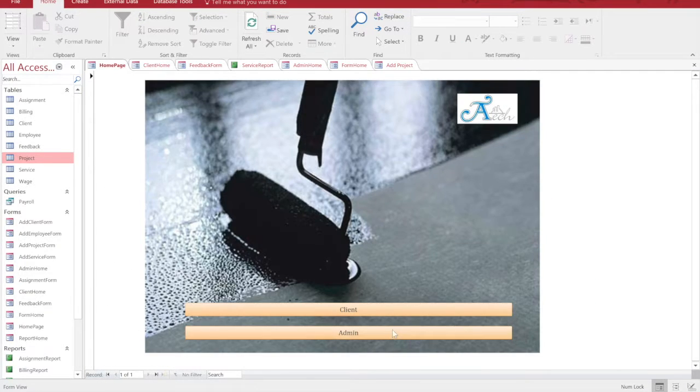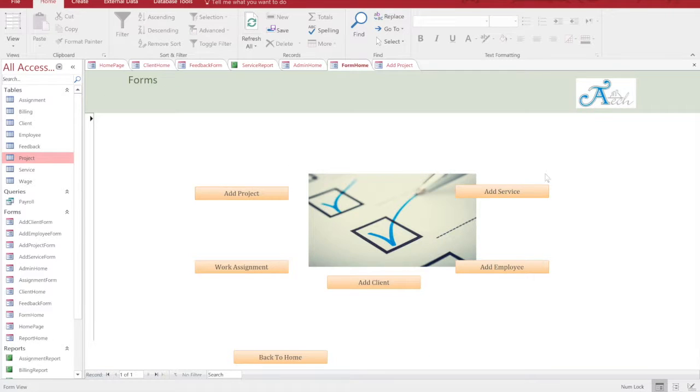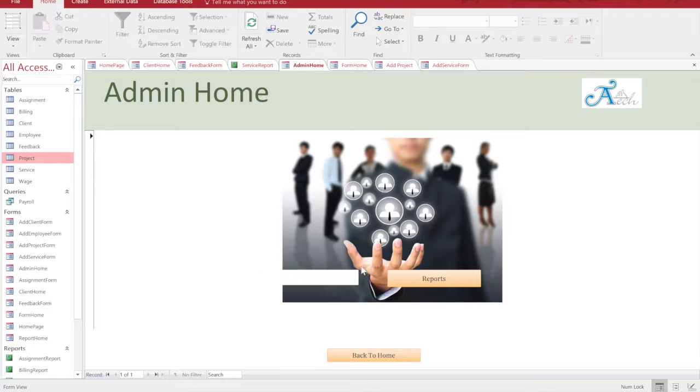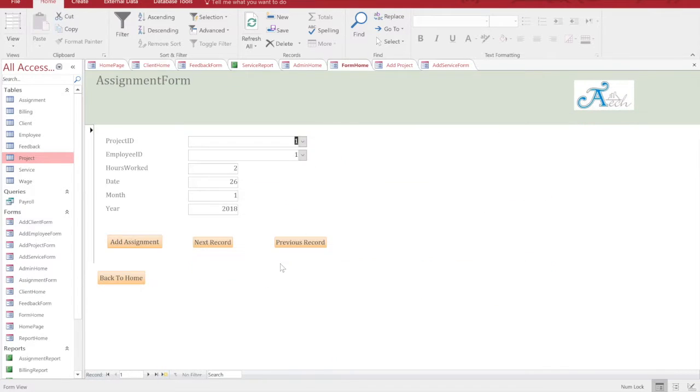Now going back home, if the admin wants to add a service, he clicks on add a service, and if he says add service, a new service ID will be generated, and then you can enter the service name and the charge that you're going to charge per feet, and then say add service. If the admin wants to assign the number of hours an employee has worked, he chooses the project where the employee has been working, and then the employee ID, and then chooses the hours, the date, the month in which the employee worked, and the year, and then you say add assignment.